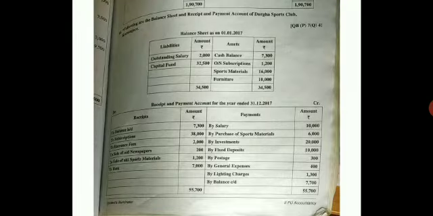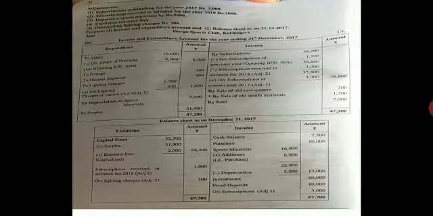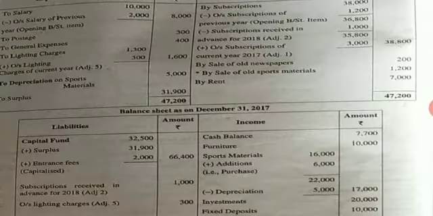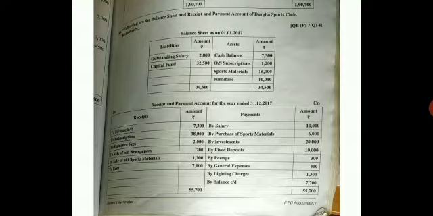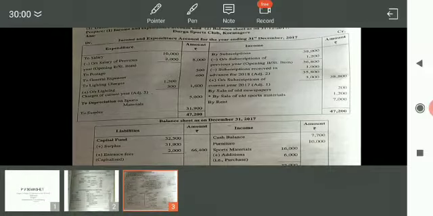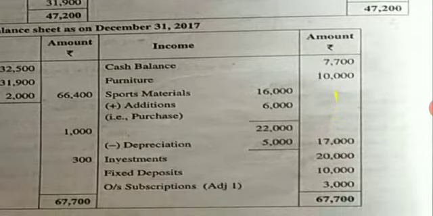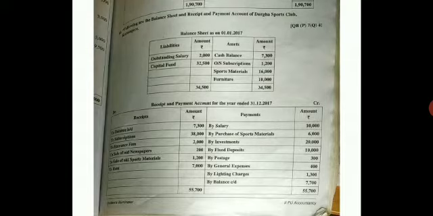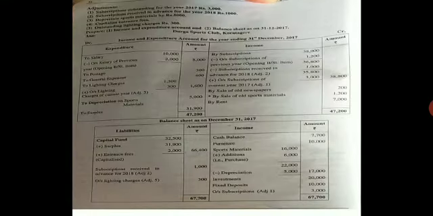Next, they have given you the purchase of sports materials. Come to your balance sheet. Under the sports materials, write add purchase 6,000. Add it, write in the inner column 22,000. Next, they have given you the investments. Come to your asset side, write investment in the outer column and write it as 20,000. Next, they have given you the fixed deposit. Come to the asset side, write fixed deposit, outer column 10,000.